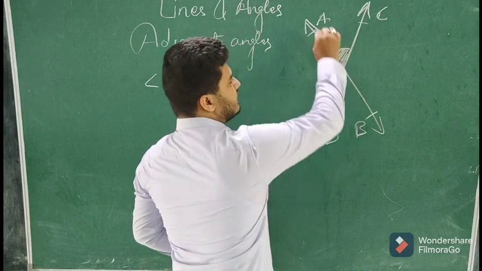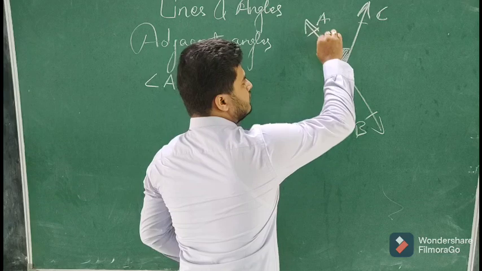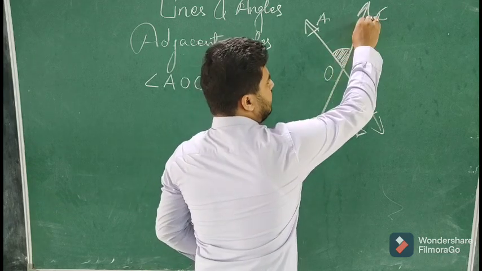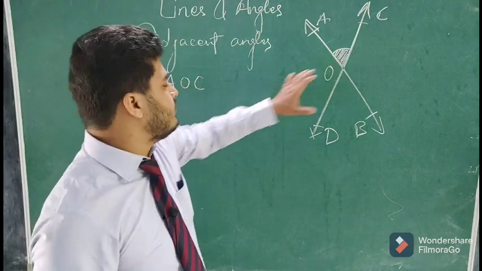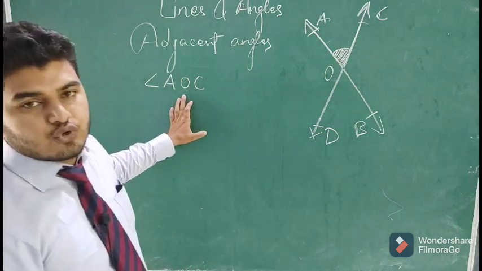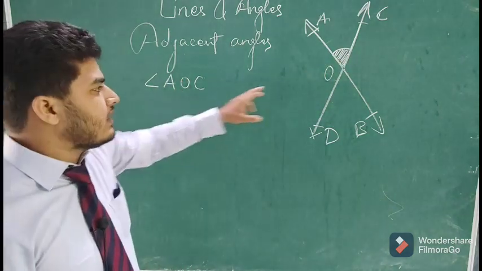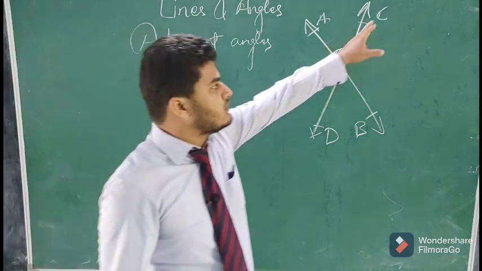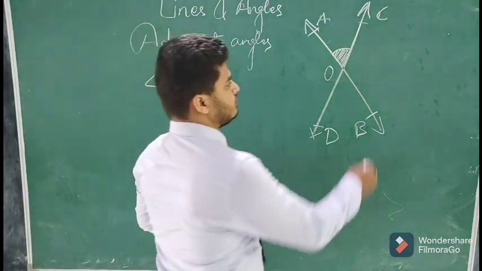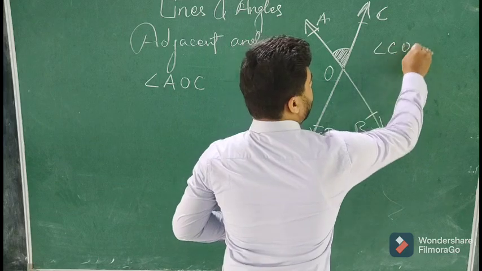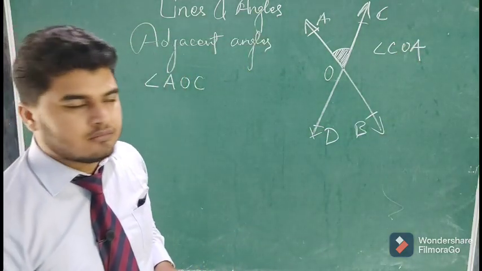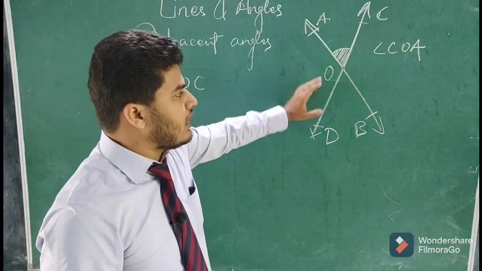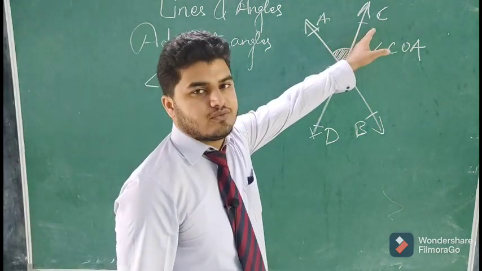So for getting this angle, you can start from A, reach up to O and then reach to C. So the angle name should be in between the two names. Now the same angle you can write like angle COA also. Both will have the same meaning, the same angle. Because I started from A, you can start from C also.